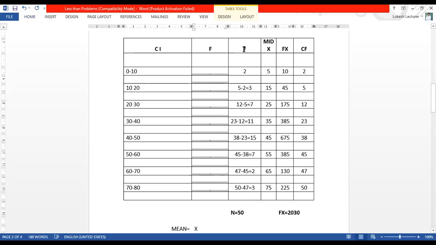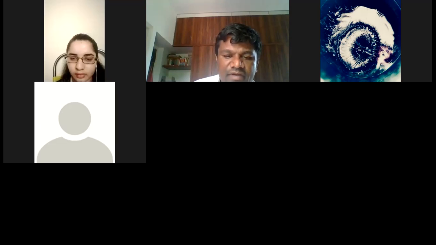Now we can consider this as the F value, and later you can go for the mid value. That already we know how to find. That is X, then Fx, then Cf. Cf for median purpose, Fx for mean purpose. Then the mode is equal to the maximum frequency. Here only you can take it. Maximum number is 15. In the 15, you can take 40 as the minimum value. The remaining is as usual. Got my point? So this is one thing which we understood. This is the third method, I mean mean, median and mode.